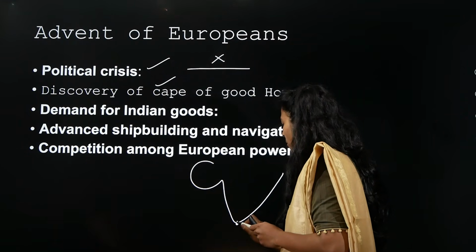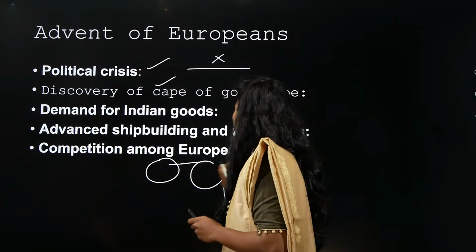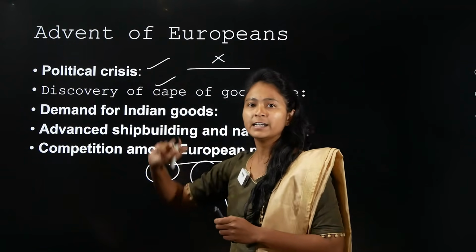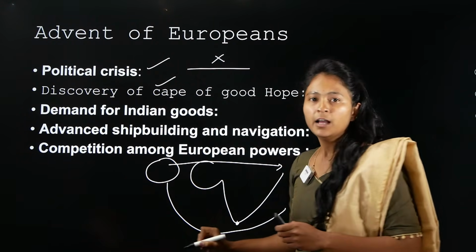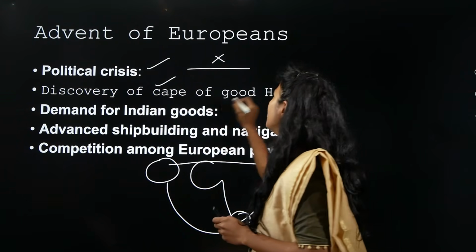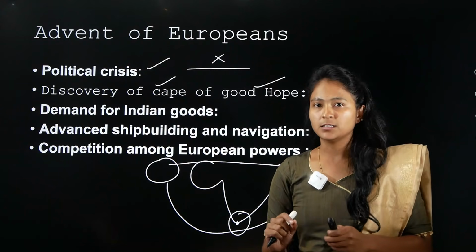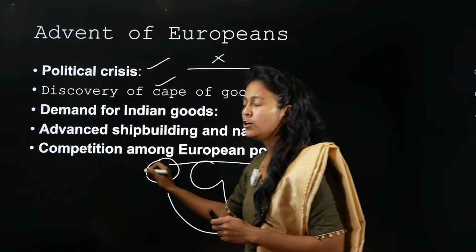This is your Cape of Good Hope. This gets discovered. People from here, that is European countries, were not able to come through land because of the political crisis. So that is how they started doing a lot of navigation, and they were able to find out the Cape of Good Hope, right? So, the discovery of Cape of Good Hope. Because of this, new people started coming from the European part to the other parts of